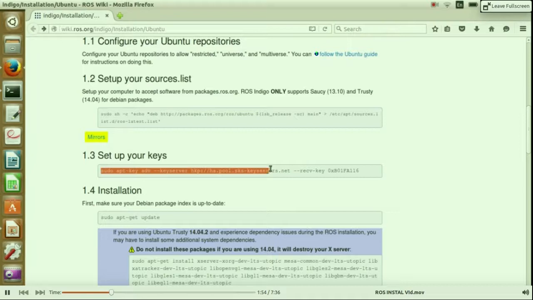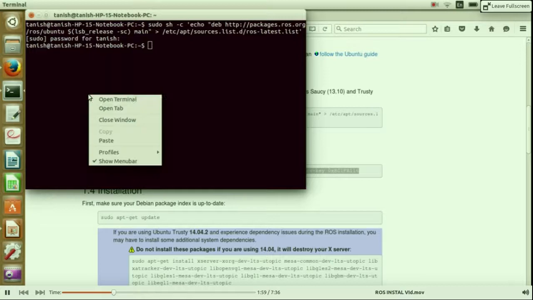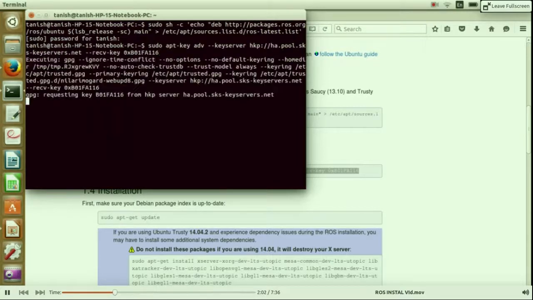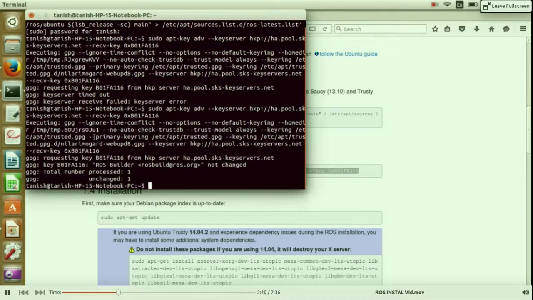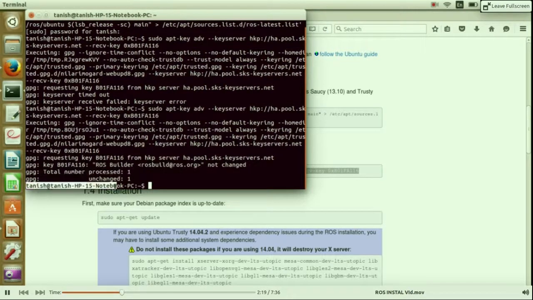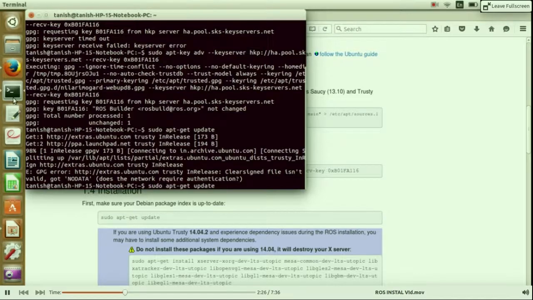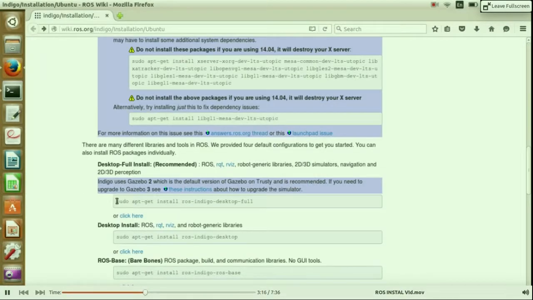Now the next step is to set up the keys. Copy the command provided in the terminal. Depending upon the net connection, it takes a bit of time, so I'm just skipping it. Now we have received the key. So after setting up the key, now we have to update the Debian package index. So update is done. Now we install the ROS.